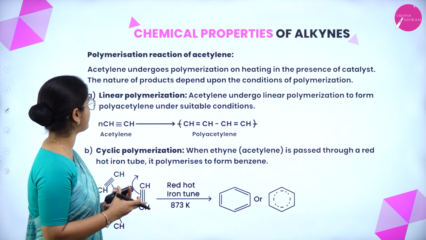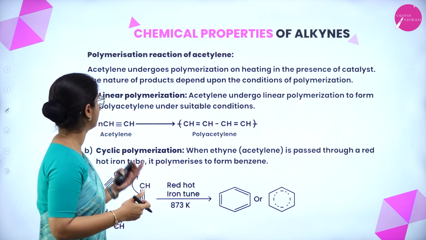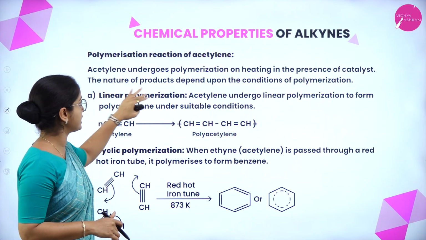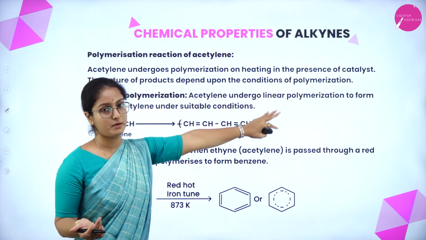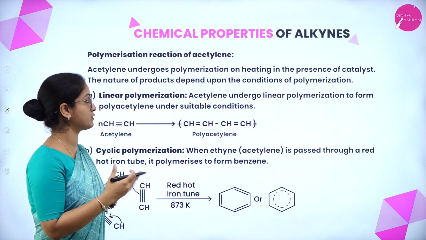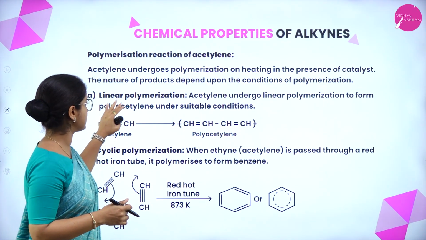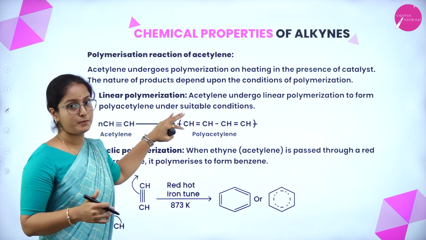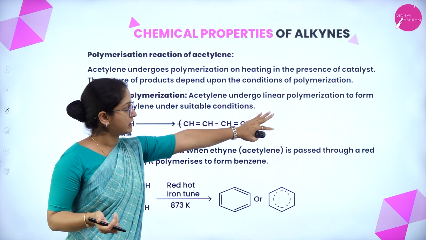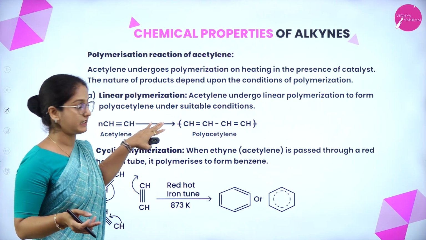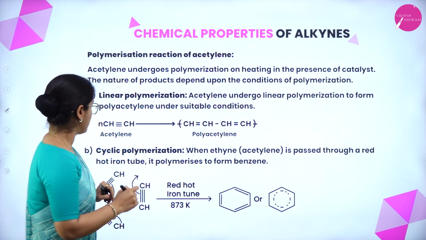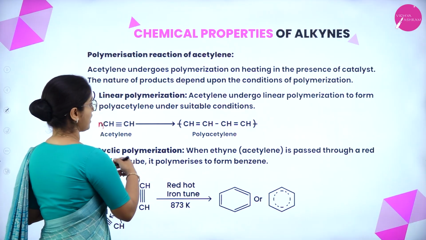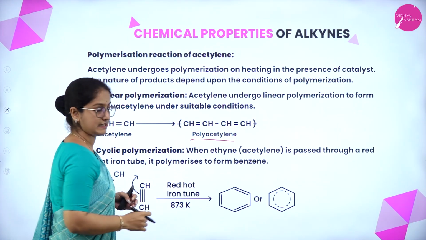The next one is polymerization reaction of acetylene. Acetylene undergoes polymerization on heating in the presence of a catalyst, and the nature of products depends on the condition of polymerization. There could be two possible polymerizations: one is linear polymerization and another one is cyclic polymerization. Under linear polymerization, acetylene undergoes polymerization to form polyacetylene under suitable conditions. As I told, n represents any number of acetylene units.